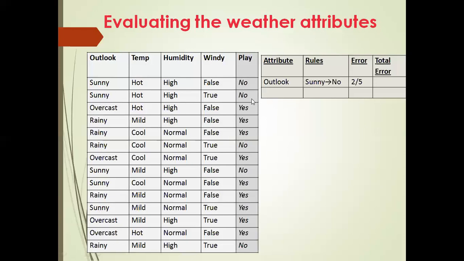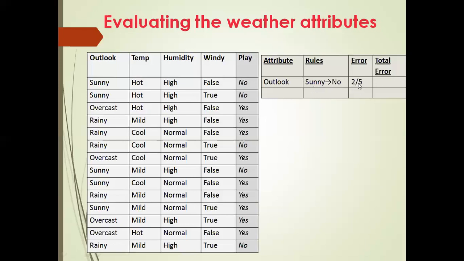Sunny, the play will be no. For this sunny, no. Second time, no. Then this sunny, no. So how many times no? 3 times no. Thus, if the decision rule was that outlook sunny is no, then 3 out of 5 decisions would be correct, while 2 out of 5 such decisions would be incorrect.